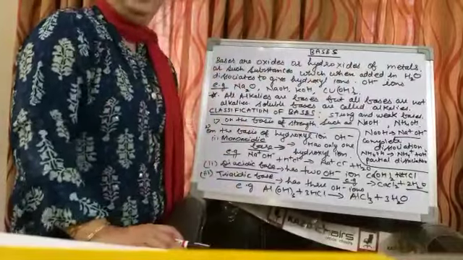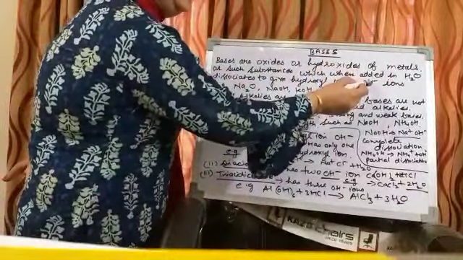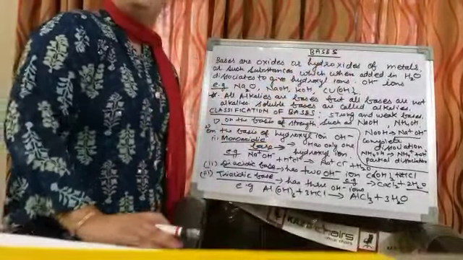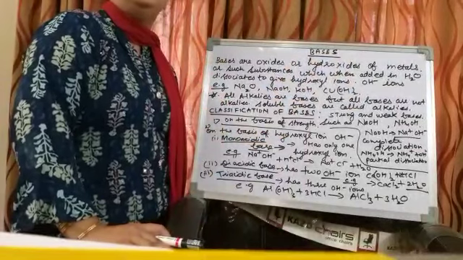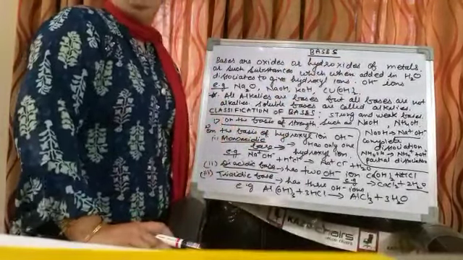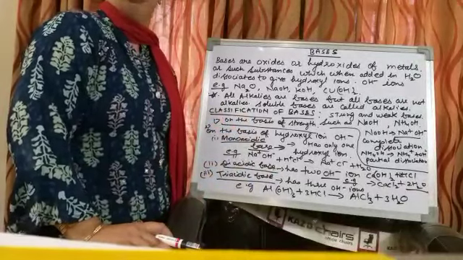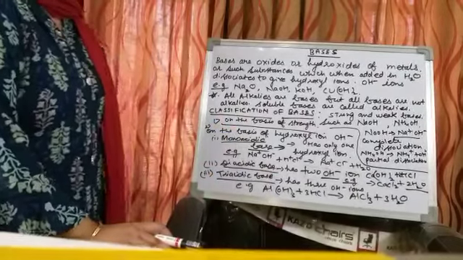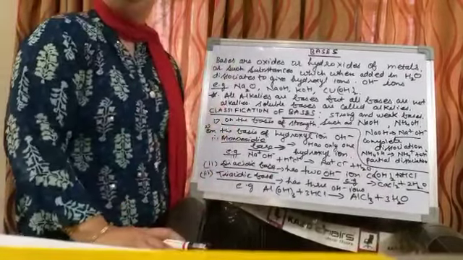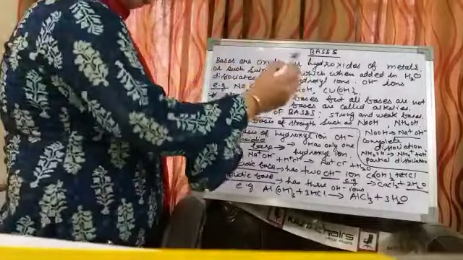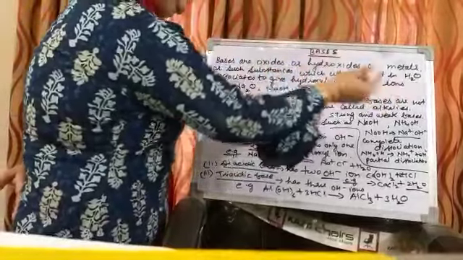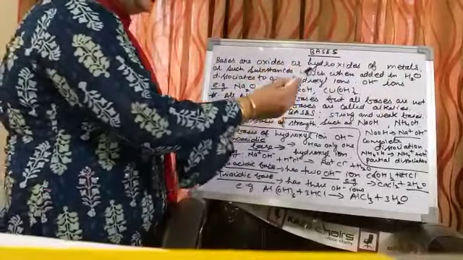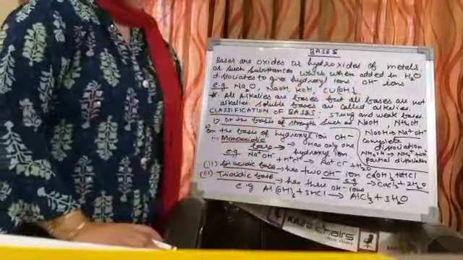To identify a base, we have to see whether it will dissociate to give hydroxyl ions or not. Like in case of acids, the property by which a substance dissociates into H positive ions, that is hydrogen ions, when added in water, or that H positive ion reacts with the water molecule to give hydronium ion. So such substances which when added in water dissociate to give which ion? For bases, which ion? Hydroxyl ion. They are known as bases.